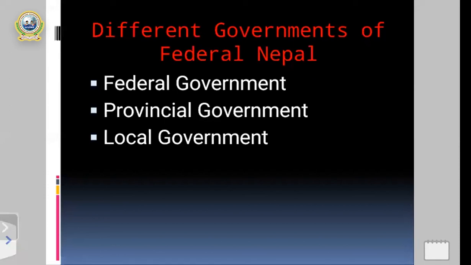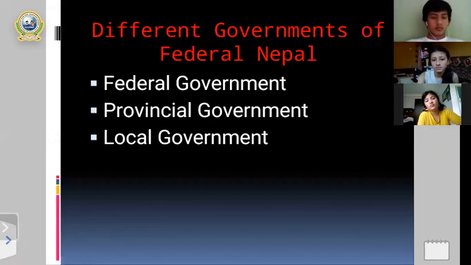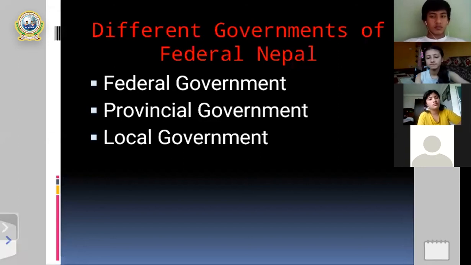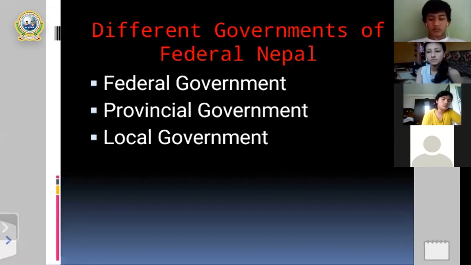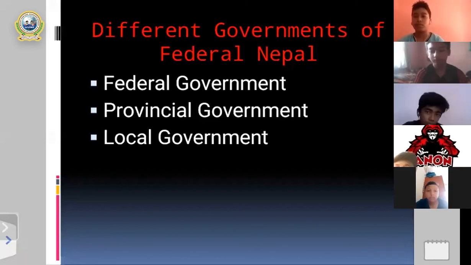My dear students, I want to give just a short description of some powers and functions of the three levels of government. What are the different functions and powers of the federal, provincial, and local government?